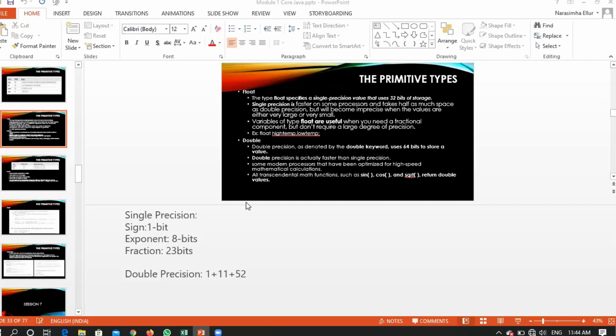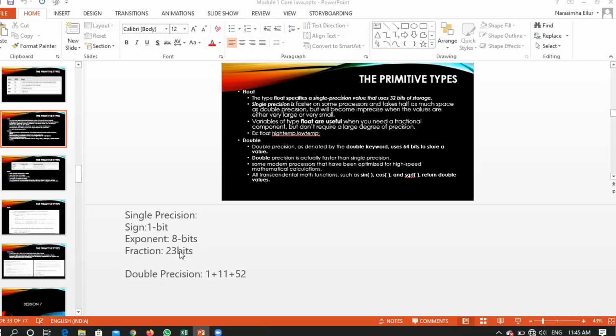If you are considering a number as 2.5, the number is positive, so the sign bit will be 0. 2 will be converted to binary and represented using 8 bits. 5 will be converted into binary, because I was talking about 2.5, and it will occupy the 23 bits. Clear? This is single precision.